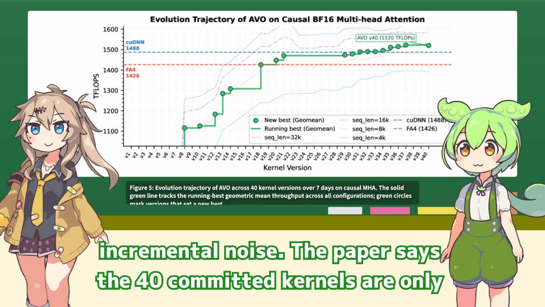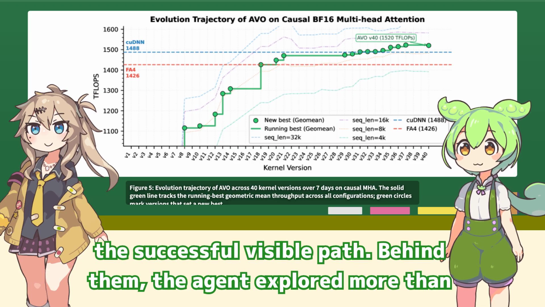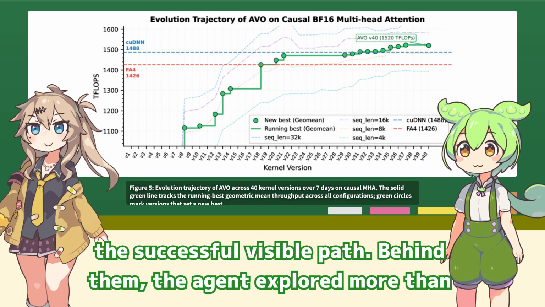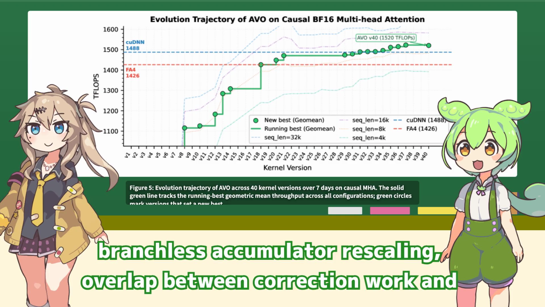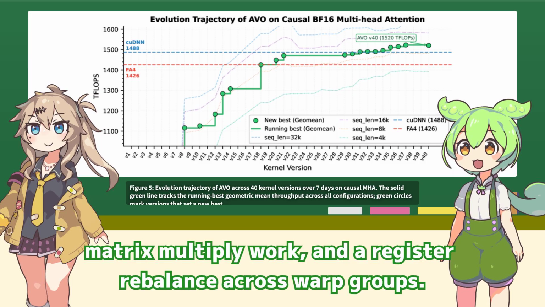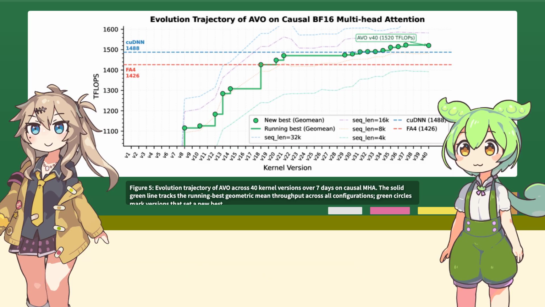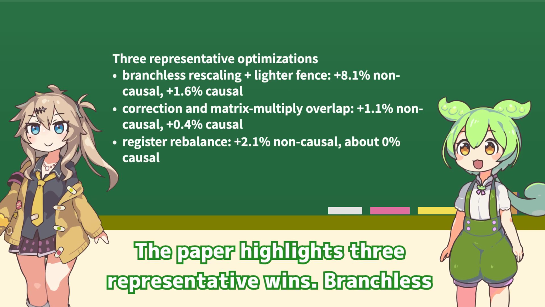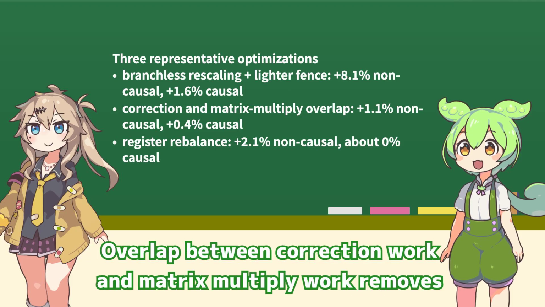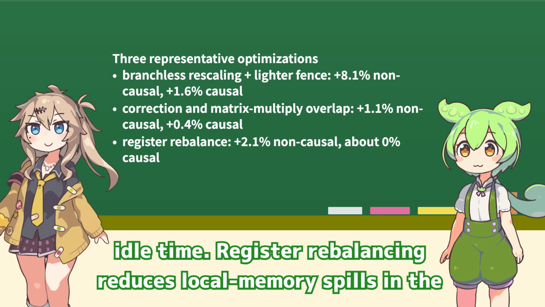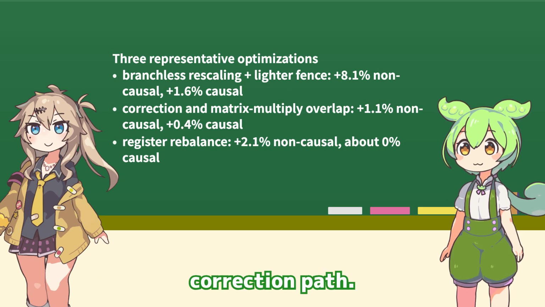The paper says the 40 committed kernels are only the successful visible path. Behind them, the agent explored more than 500 directions. The biggest inflection points came from branchless accumulator rescaling, overlap between correction work and matrix multiply work, and a register rebalance across warp groups. Which of those three changes matter most? The paper highlights 3 representative wins. Branchless accumulator rescaling with a lighter fence is the biggest single jump. Overlap between correction work and matrix multiply work removes idle time. Register rebalancing reduces local memory spills in the correction path.